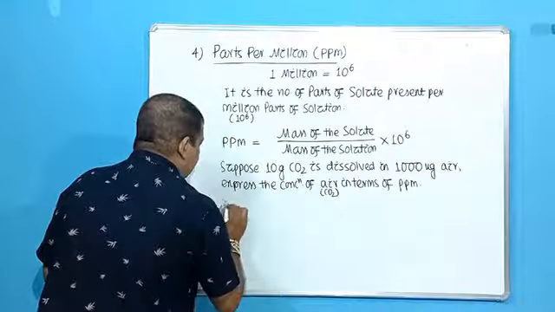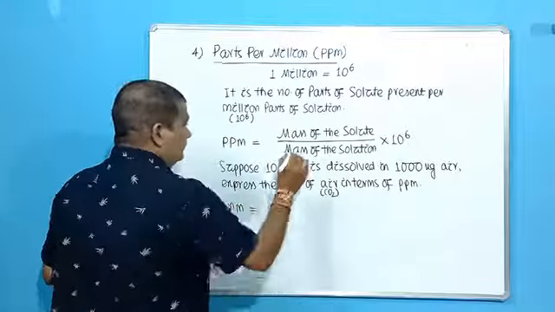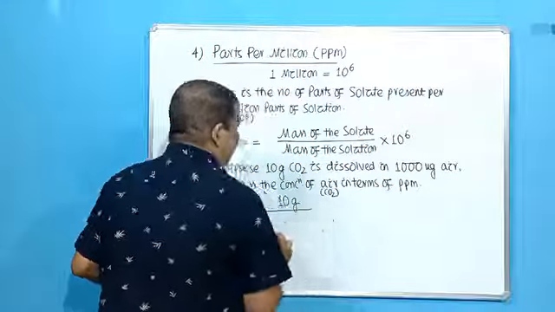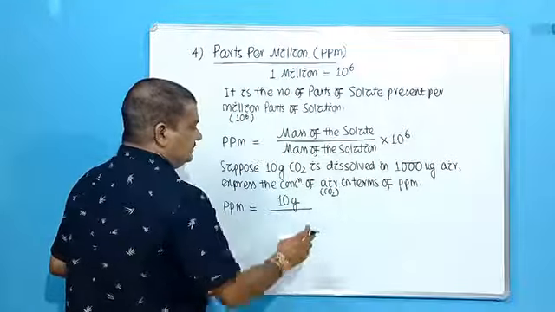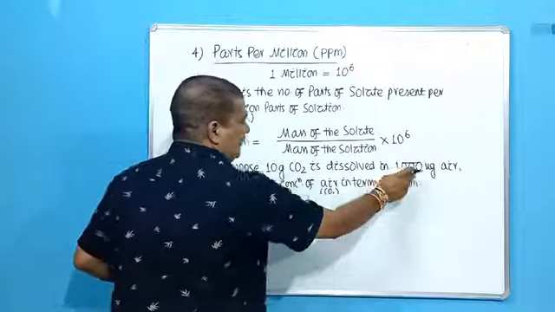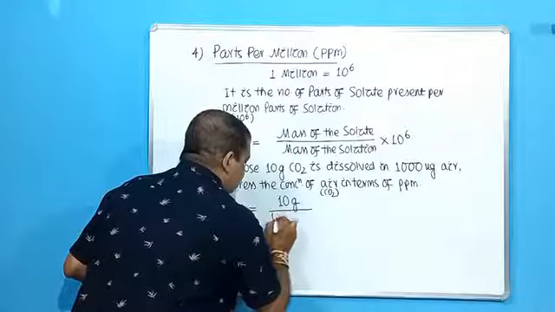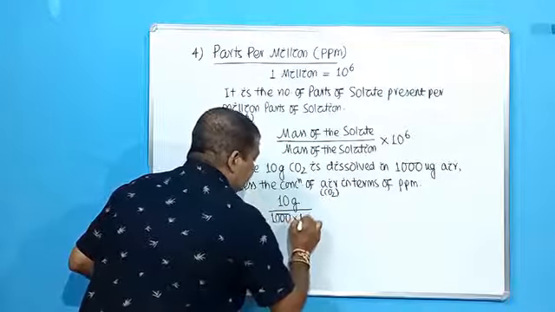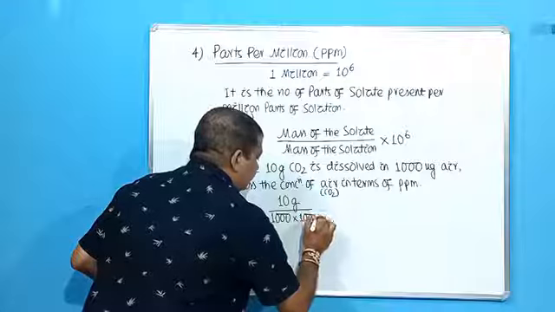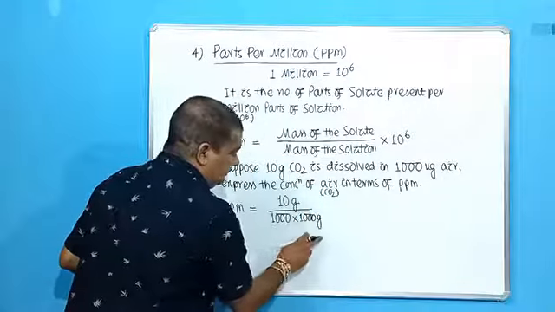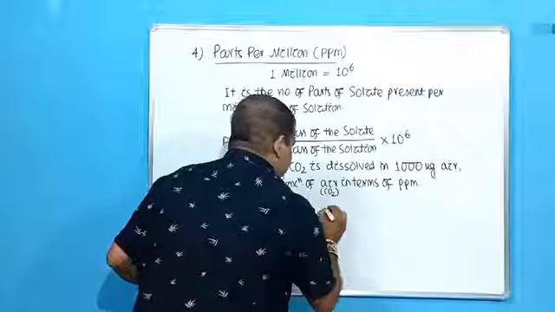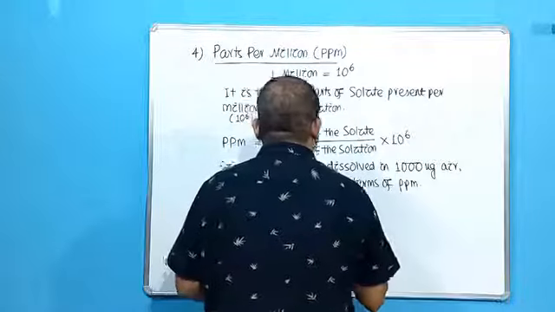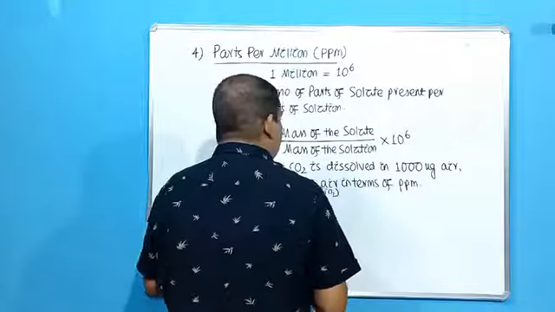So what will be ppm? Let us put the formula. ppm will be mass of the solute. What is the mass of the solute? 10 gram, divided by the mass of the solution. Air now becomes the solution. So what is the mass? 1000 kg. 1000 kg means how many grams? 1000 kg into 1 kg is 1000 gram. Because we have taken it in gram, we have to express it in gram also. That means mass of the solution, into 10 power 6.